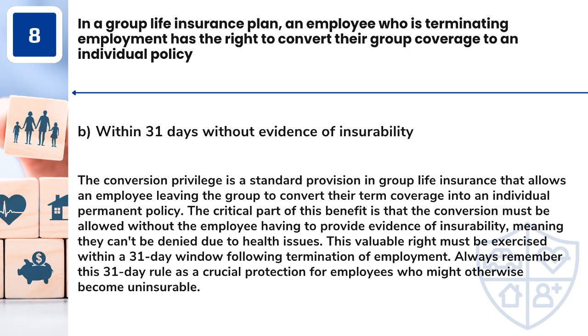Answer: B. Within 31 days without evidence of insurability. The conversion privilege is a standard provision in group life insurance that allows an employee leaving the group to convert their term coverage into an individual permanent policy. The critical part of this benefit is that the conversion must be allowed without the employee having to provide evidence of insurability, meaning they can't be denied due to health issues. This valuable right must be exercised within a 31-day window following termination of employment. Always remember this 31-day rule as a crucial protection for employees who might otherwise become uninsurable.